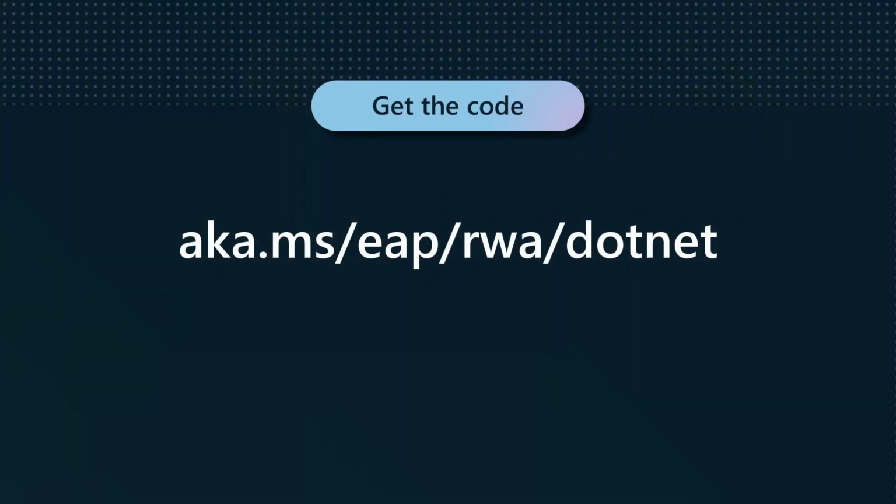All righty. So Nish, where do we get the code again? aka.ms/EAP. Enterprise App Patterns. RWA. Reliable web app. .NET. Favorite platform in the world.